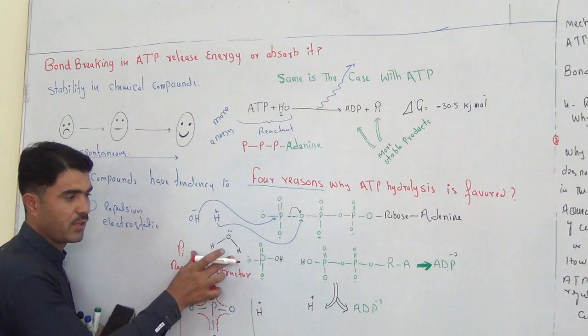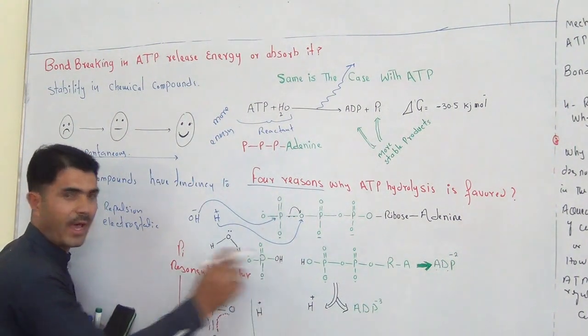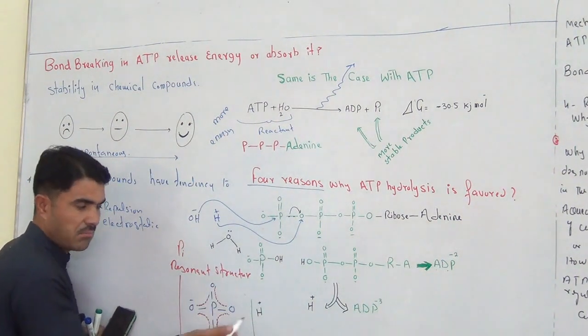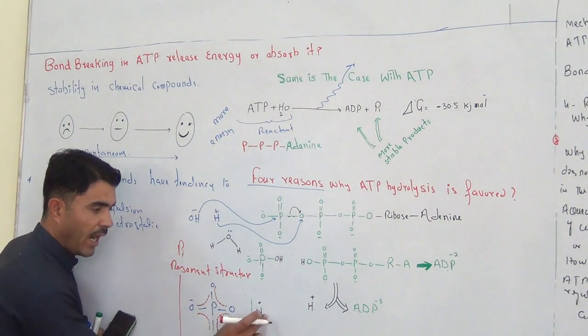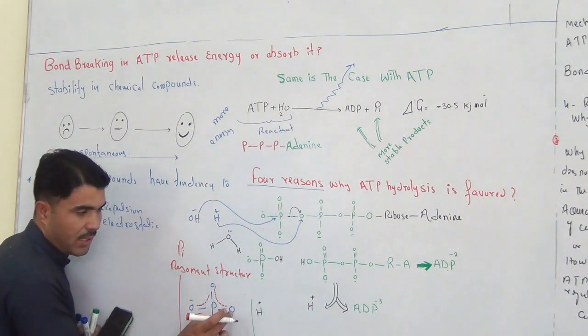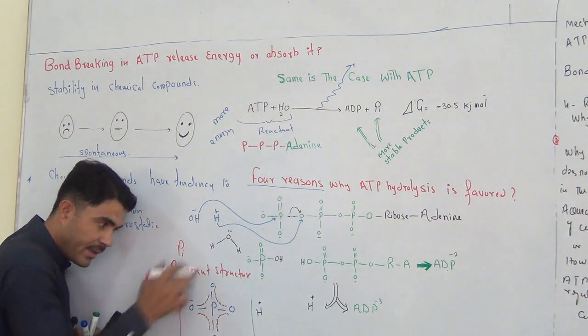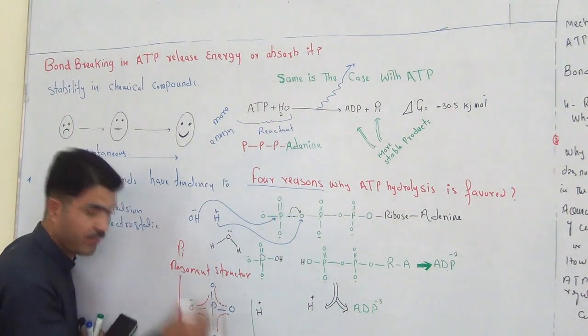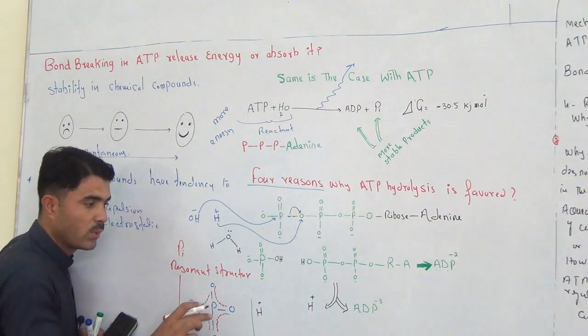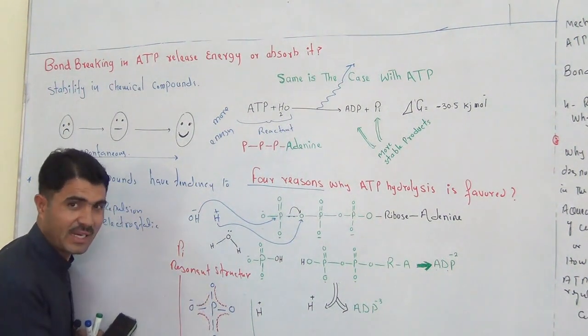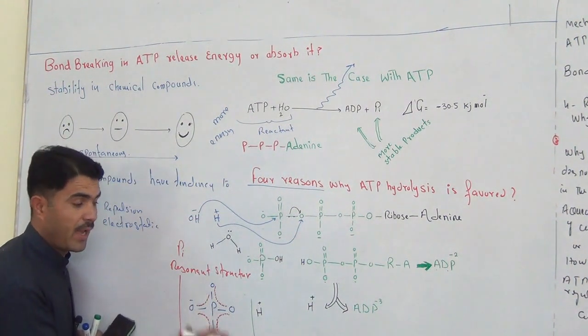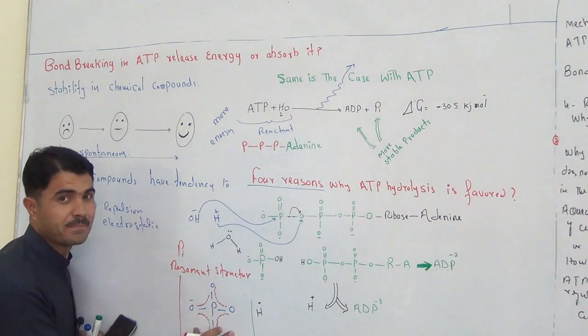of the inorganic phosphate. We usually draw a hydrogen outside of the brackets, right? Because hydrogen may be part of this oxygen, or it can come here, it can be attached to any one of the oxygens. So better we write it outside the bracket. This is the resonant form, and this resonant form is more stable.